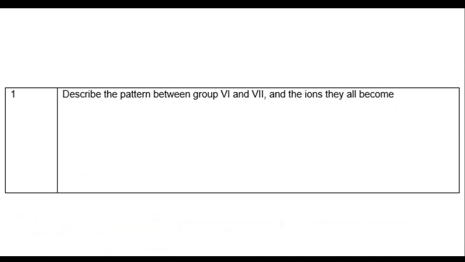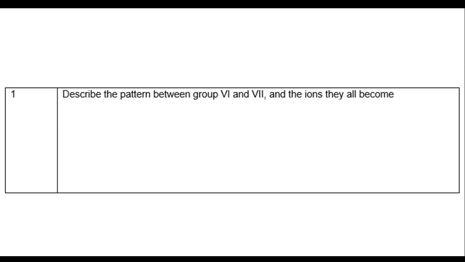Try to answer the question below. Describe the pattern between group 6 and group 7 and the ions that they all become. Use your periodic table. Remember that groups go down, they are columns.